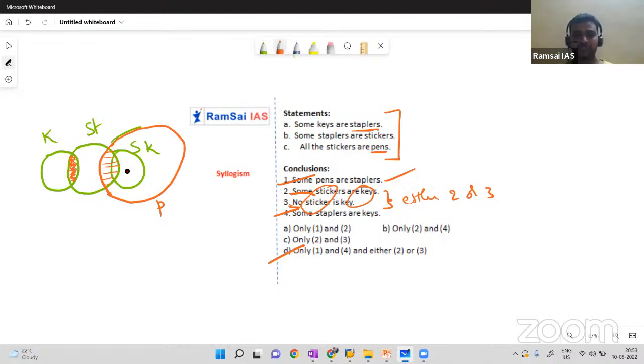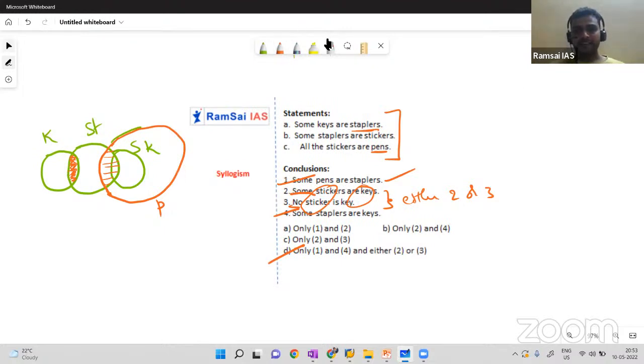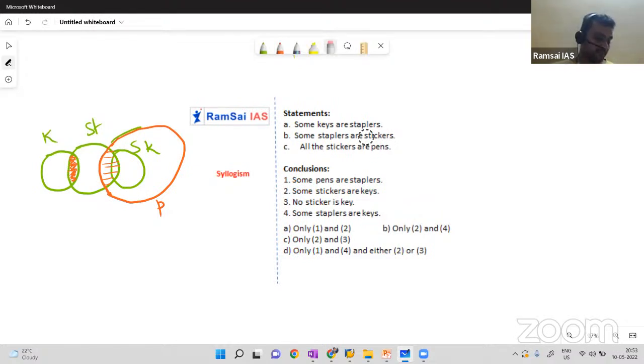See how simple it is. When you know the concept, when you start applying the concept, it becomes very simple for you. Okay, so hope it's very clear for you people. Just take 10 seconds and try to analyze this on your own. Just look at the statements and conclusions diagram. You will understand. Can you find a special condition between 2 and 3, a special case? Yes, great. Chetana, great, very good.